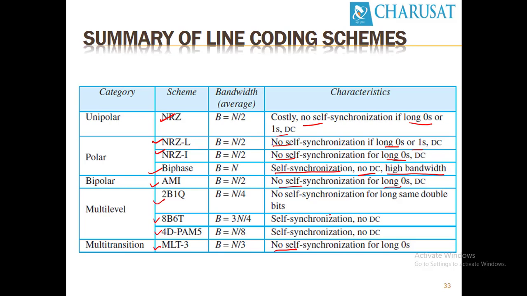8B6T is very good for self-synchronization, because all the 6-symbol patterns are replaced in such a way that the sum would be 0, neither positive nor negative. Same with 4D-PAM5, it has self-synchronization. There is no DC component, and these two don't have baseline wandering. So this is the summary of all the line encoding schemes.